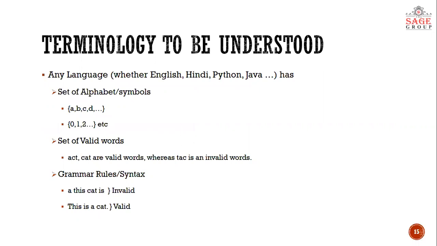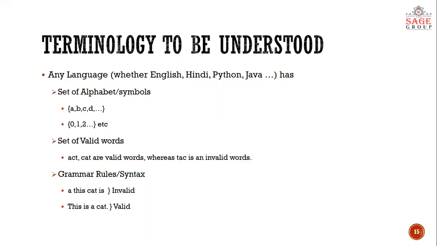So first of all, we are going to deal with languages. What is a language? Any language, whether it is Hindi, English, or Python, Java, anything. I'm just talking about a language, not about general communication language or a computer language. What should a language have?